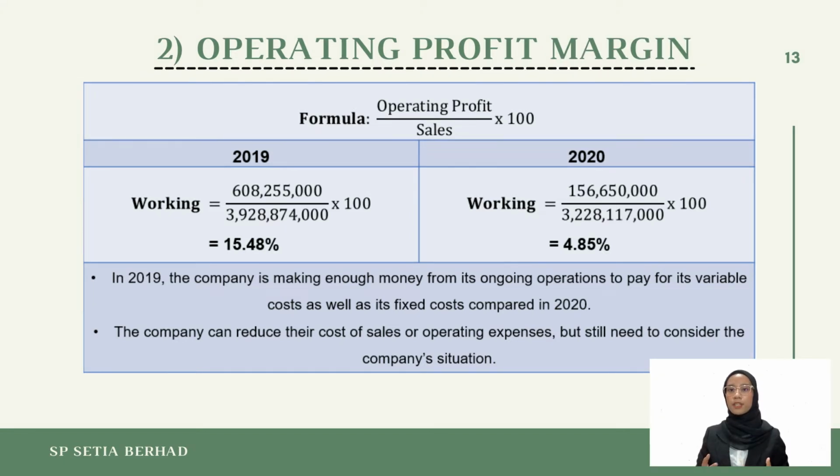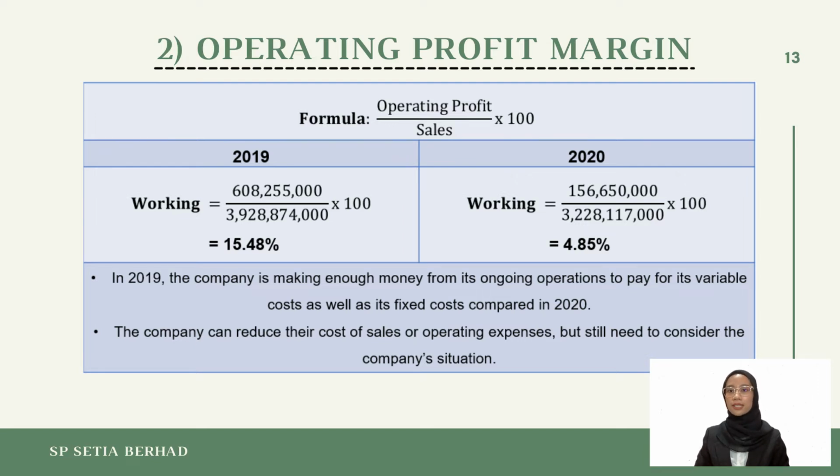The second element of profitability ratio is operating profit margin. The operating profit margin ratio shows the percentage of profits that the company makes after paying for variable costs of production such as wages, raw materials, utilities, and others. The formula for operating profit margin is calculated by deducting operating expenses from gross revenue, dividing the result by net revenue, and multiplying by 100%.